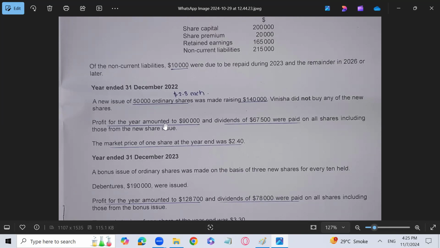Profit for the year amounting to 90,000, and dividend of 67,500 were paid on all shares, including those from the new share issue. The market price of one share at the year end was 2.4.